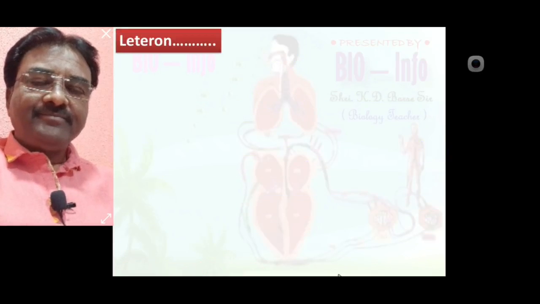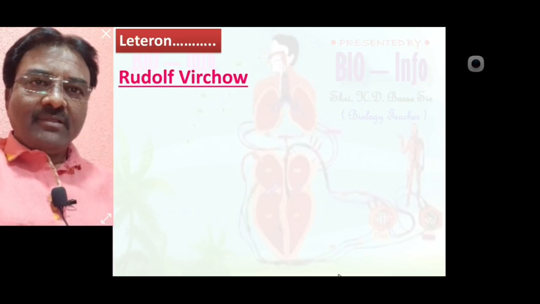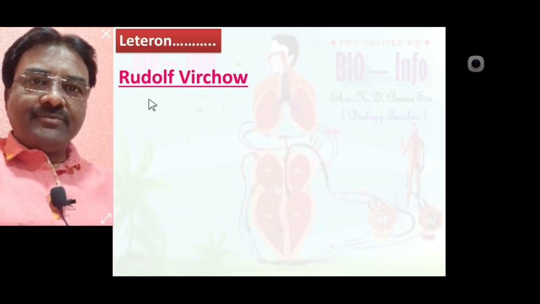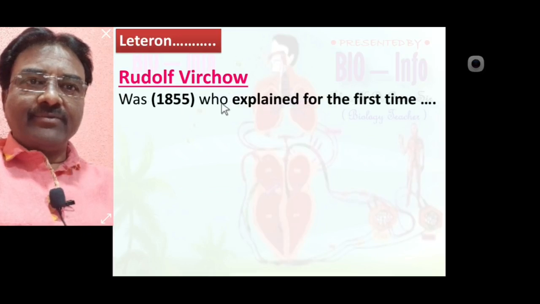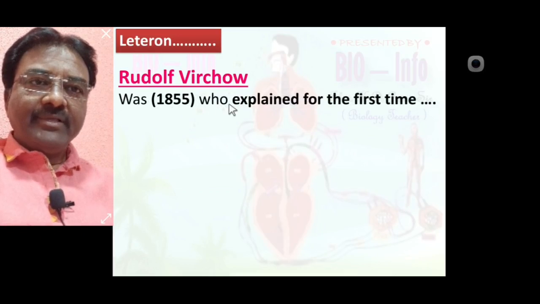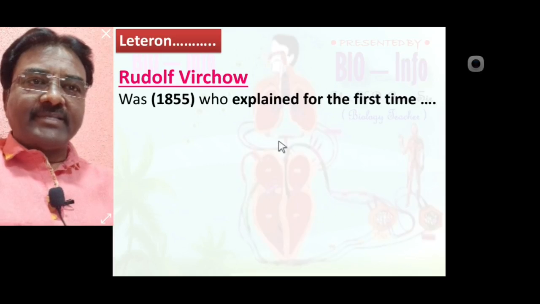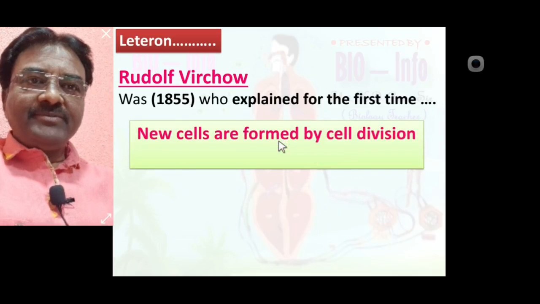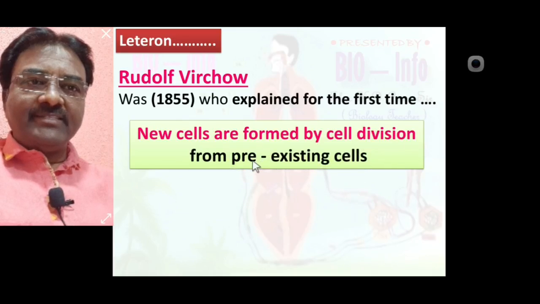Later on, Rudolf Virchow, one of the scientists, in 1855 explained for the first time that new cells are formed by cell division from pre-existing cells.